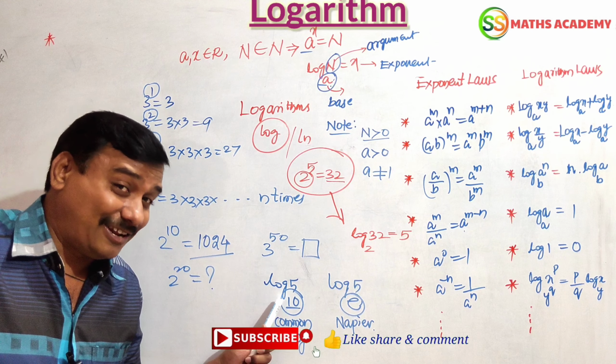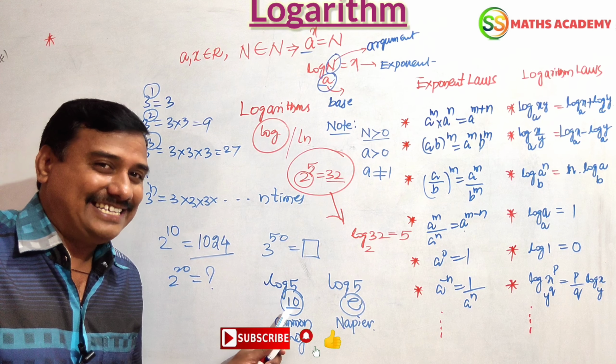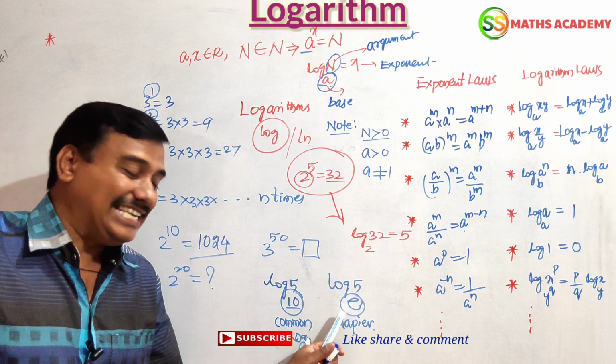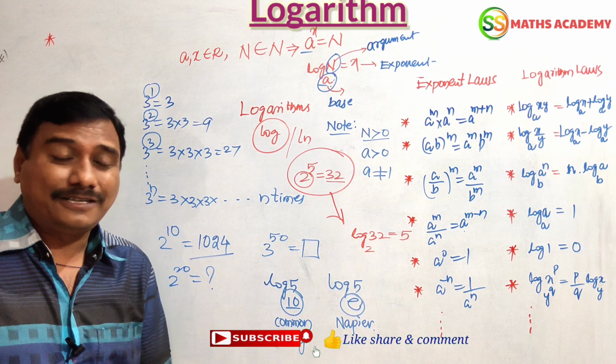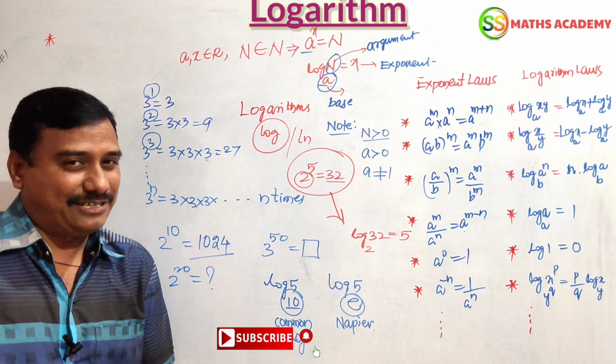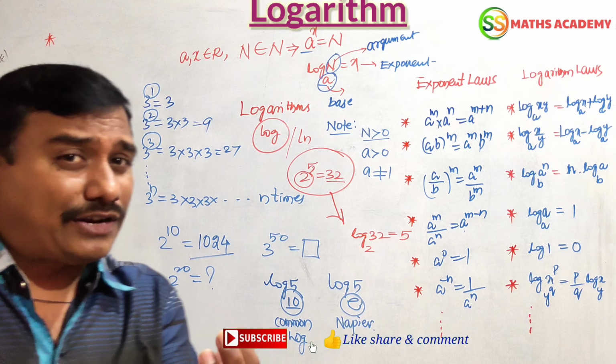When the logarithms have base 10, it is called common logarithm. When the logarithms have base e, it is called Napier logarithms. This is the main information about logarithms. What is the main use of logarithm?